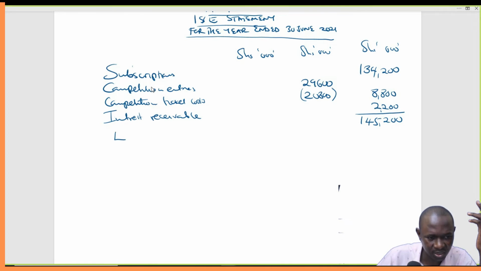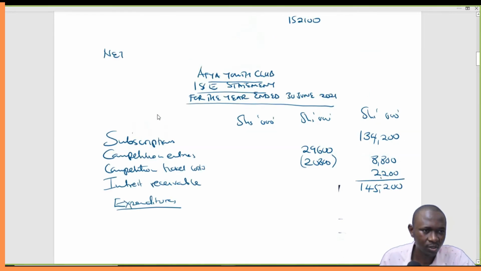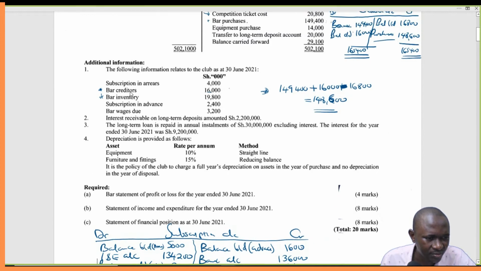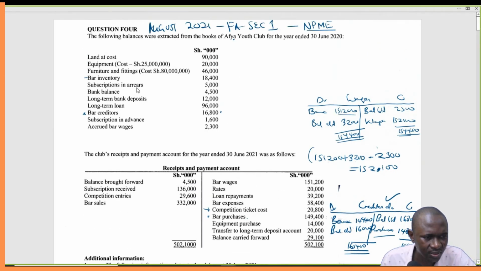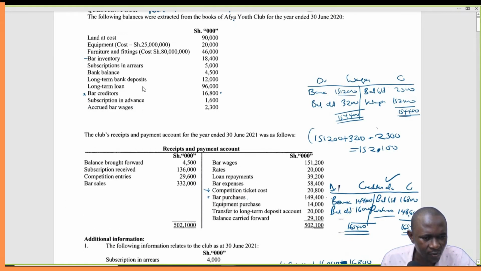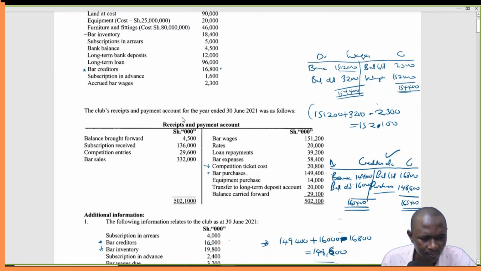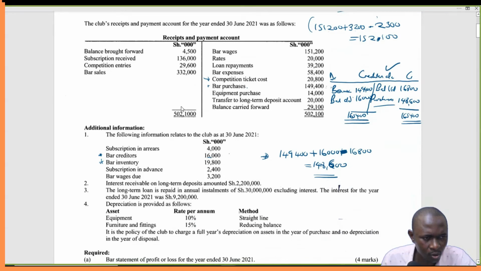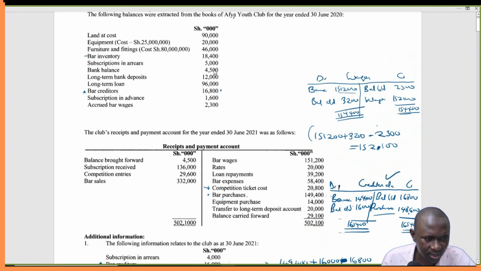So let's list again the expenditures here. List the expenditures. So go back to the question. There we are, expenditures. Now, we are going to pick the expenditures as they are. These ones, these ones just for workings. So we'll start with the rates.